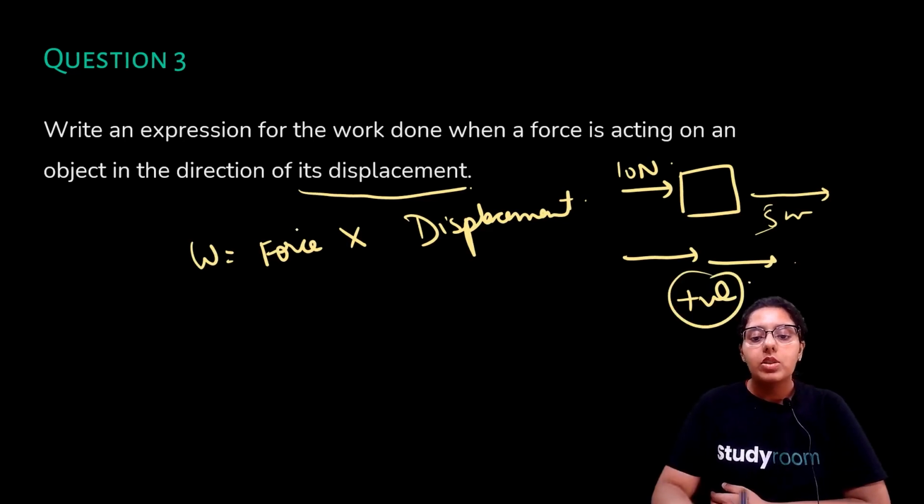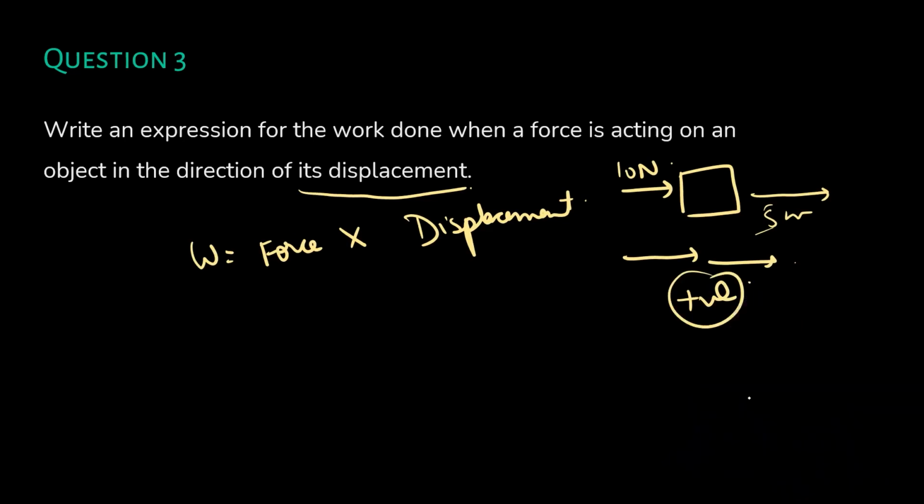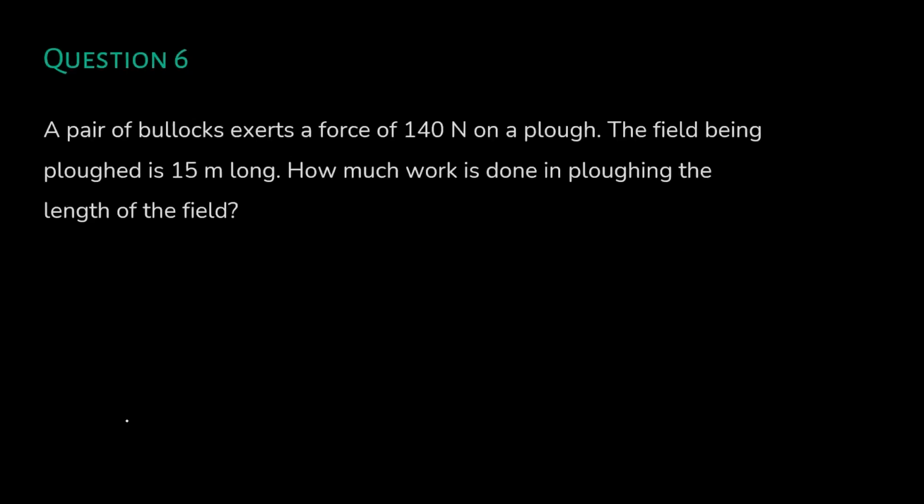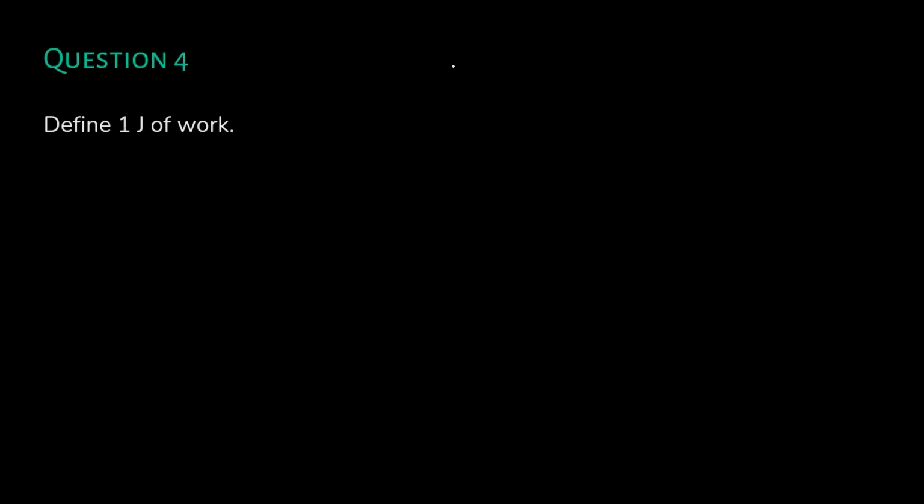So simply, what is the expression of work done? Force into displacement. Next slide. Define 1 joule of work. We have already done this.